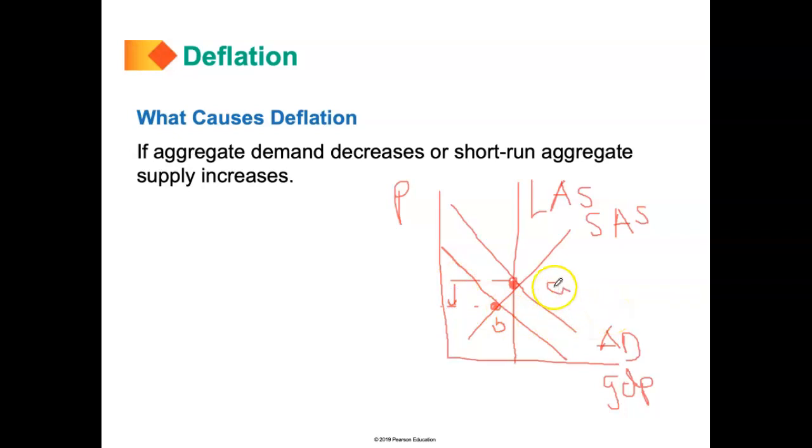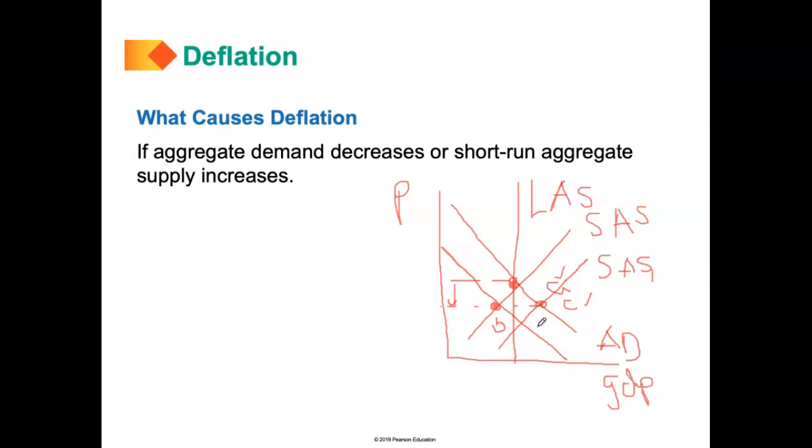Or on the other hand, if supply increases, the aggregate supply curve will shift to the right. And then again, you get to a new equilibrium point. Let's just call this point C, and you compare A to point C. And again, you notice that prices have basically decreased. Okay, so a momentary decrease in aggregate demand or the short-term aggregate supply curve will basically lead to deflation, will actually cause prices to decrease.